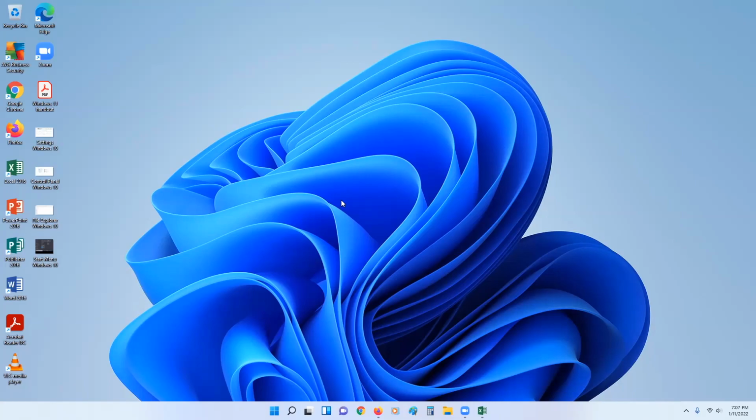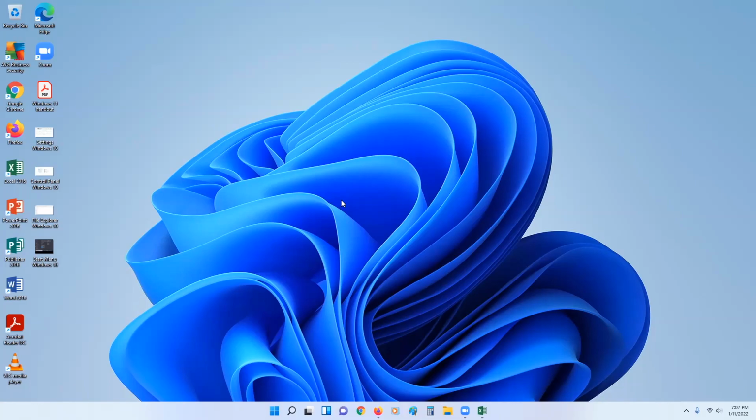Here's the next question. Will my existing apps and hardware devices work with Windows 11? So most apps and devices that work with Windows 10 should work as expected with Windows 11. The new operating system is sufficiently similar to Windows 10 that the differences shouldn't pose a problem for most apps and devices.